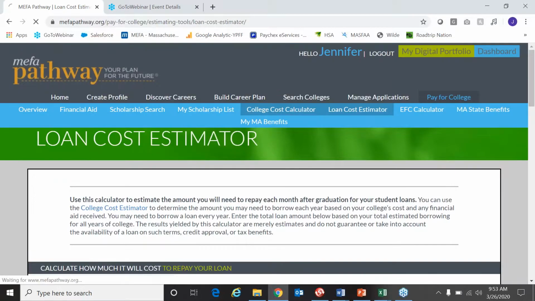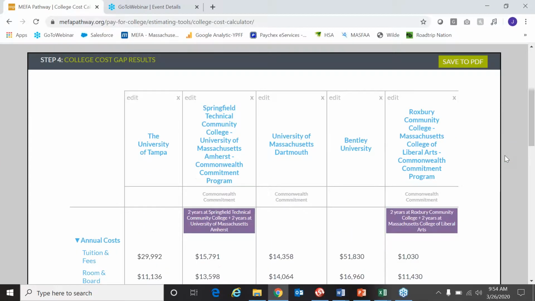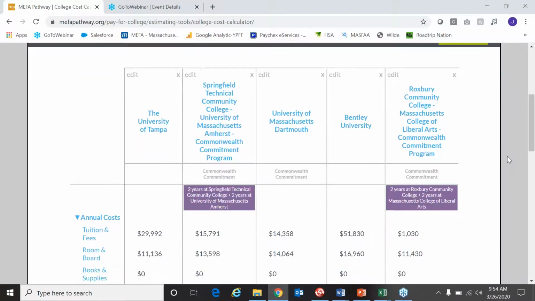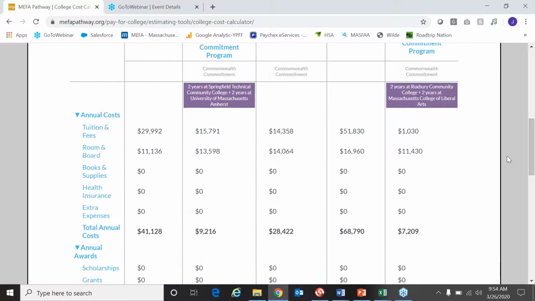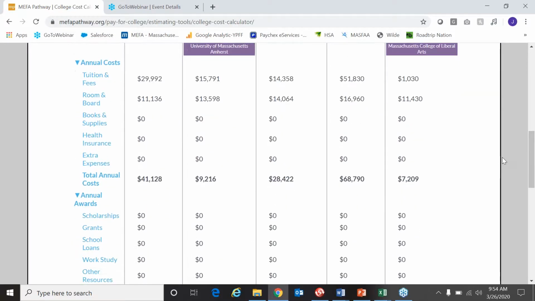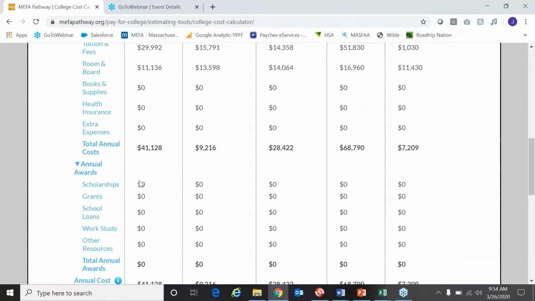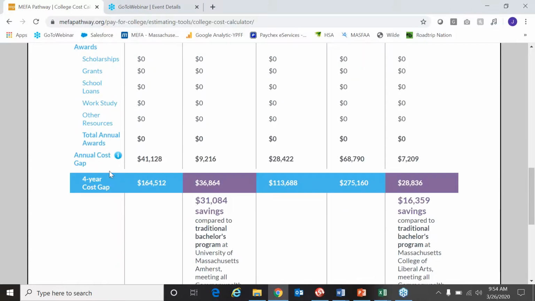So we're going to go back to the college cost calculator. A lot of our students use this when they've actually received their financial aid award letters. They pop in the schools that they've been accepted to, and then they can add in any scholarships they've received, grants, work study, and it calculates out an annual cost gap, and then a total 4-year cost gap. So I always point the student to this page first so they can just get an idea of a number.